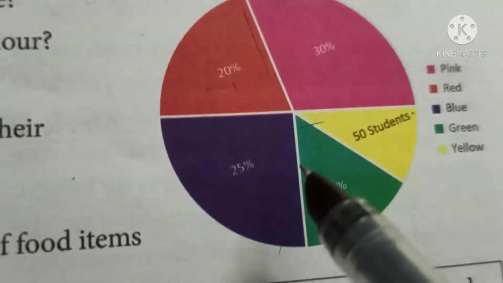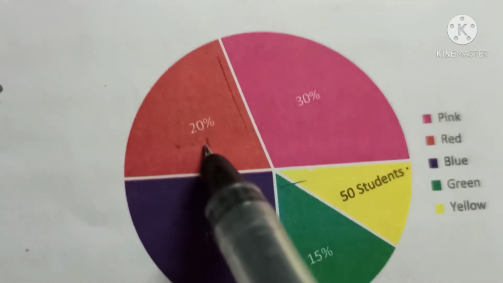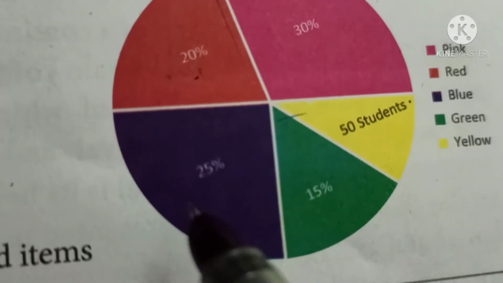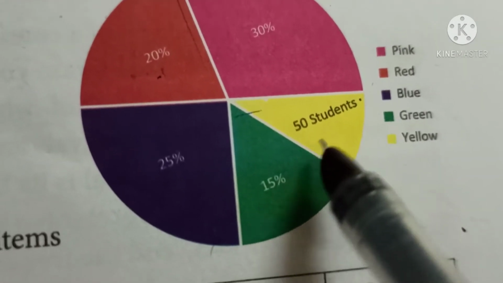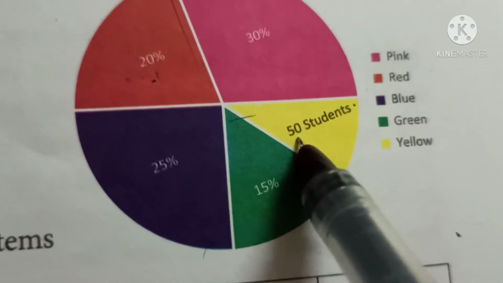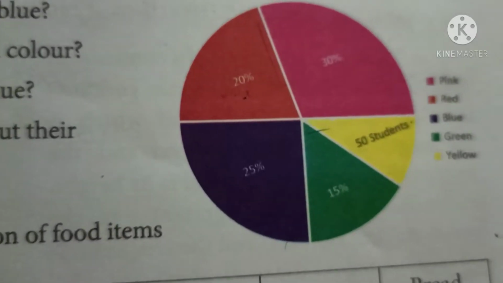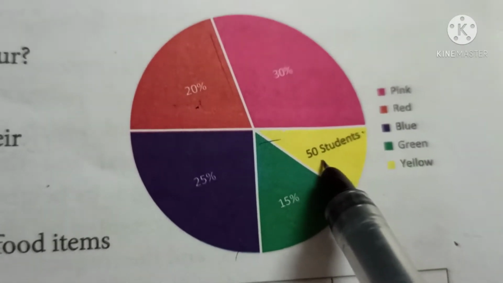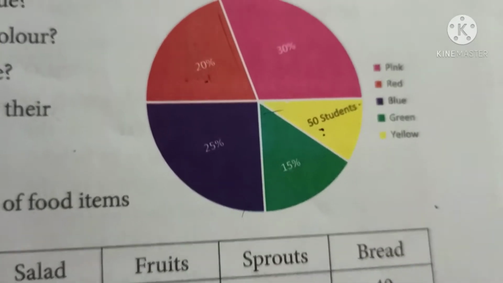So, they have given the pie chart. If you see here, they have given it in percentage. Red is 20%, and blue is 25%. Green is 15%, but for yellow, instead of a percentage they have given the total number of students who liked it, that is 50 students, and pink is 30%.